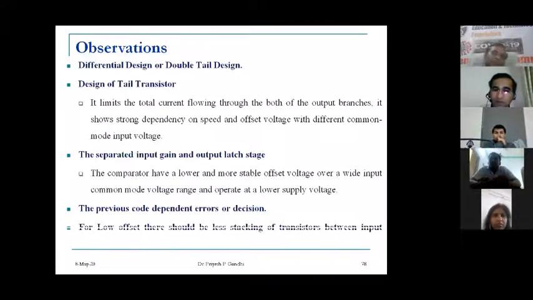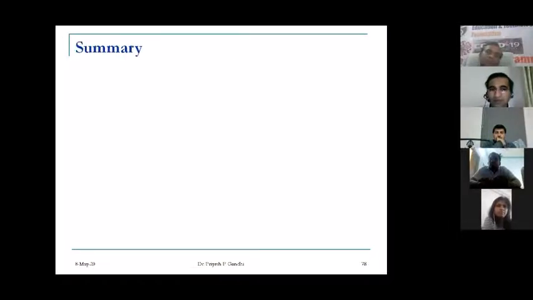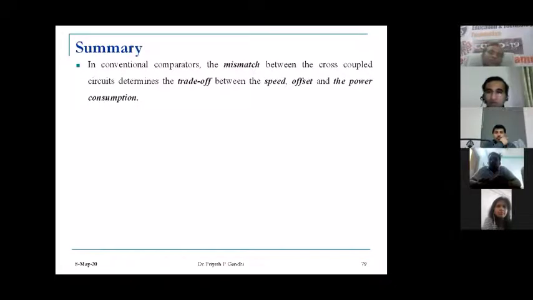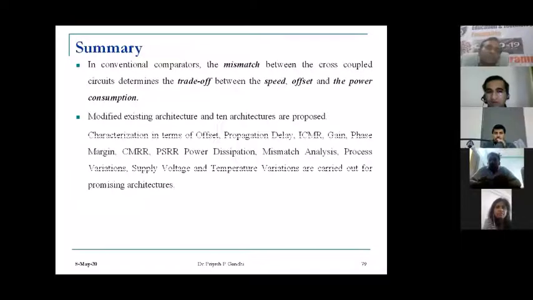And again, for low offset there should be less stacking of transistors between the input transistor and the tail transistor. So in summary, in a conventional comparator, the mismatch between the cross-coupled circuit determines the trade-off between speed, offset, and power consumption. So the existing architecture was modified, and a total of 10 architectures are proposed. All architectures have been characterized for offset voltage, propagation delay, ICMR, gain, phase margin, CMRR, PSRR, power dissipation, mismatch, process variation, supply voltage, and temperature variation.